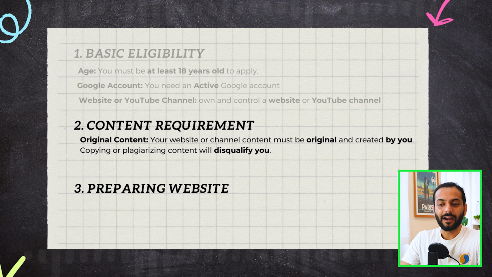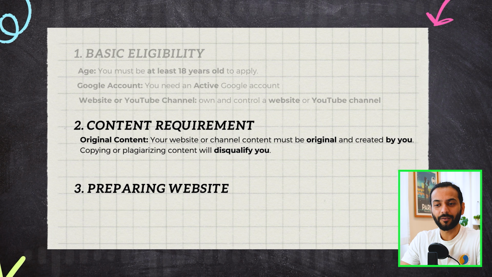Now let's see the second kind of requirements, which is content requirement. The first requirement is original content. Your website or blog should have original content created by you. This can contain text, images, or maybe videos, but make sure, guys, you're not copying content from somewhere else. If you're copying content from somewhere else, your AdSense application will be rejected.